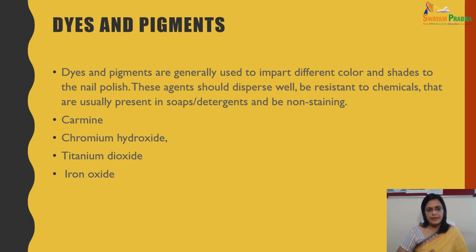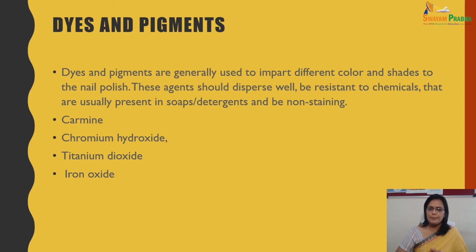Dyes and pigments are generally used to impart different colors and shades to the nail polish. As we studied in lipstick, these agents should disperse well and be resistant to the chemicals usually present in soap and detergent, because the color should not wash off when you apply soap and detergent to your hands.